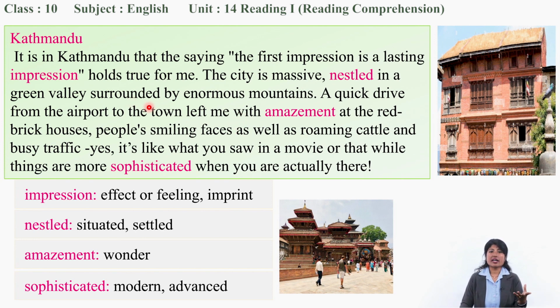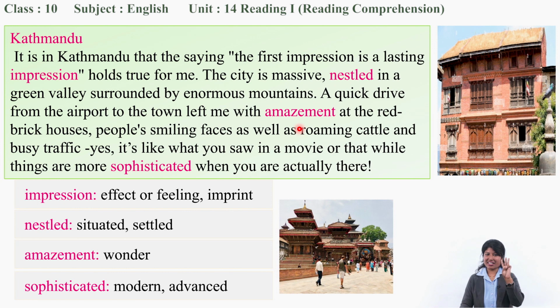What was her impression? Okay, so as soon as she entered Kathmandu, she found the city is massive and nestled in a green valley, surrounded by mountains. The city was surrounded by mountains, and as she reached the town, she was amazed. Why? What are the things that amazed her? What are the things that amazed her in Kathmandu?